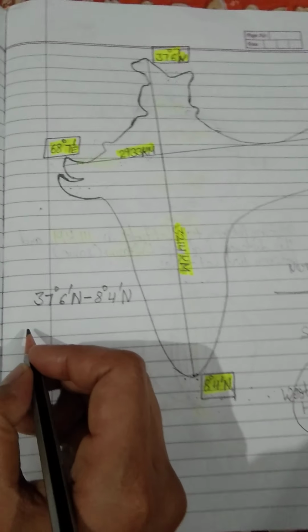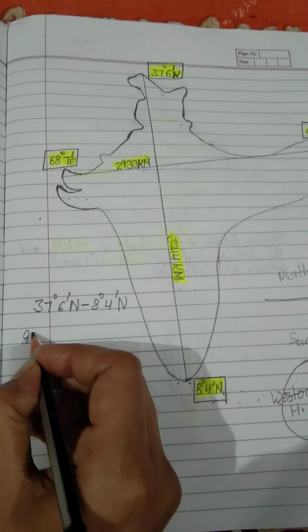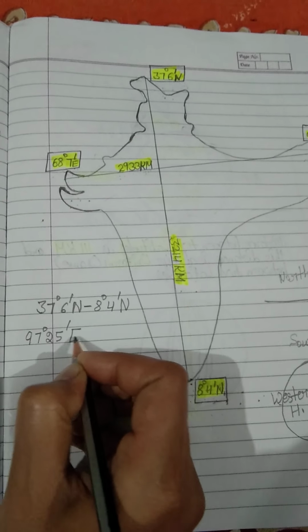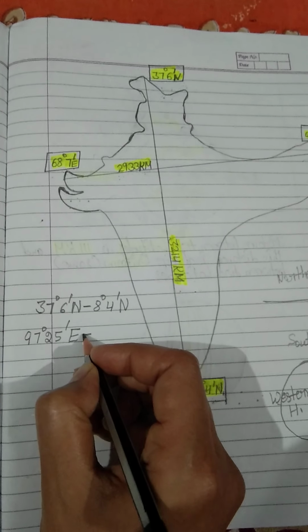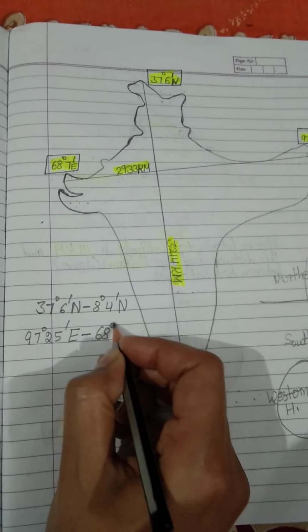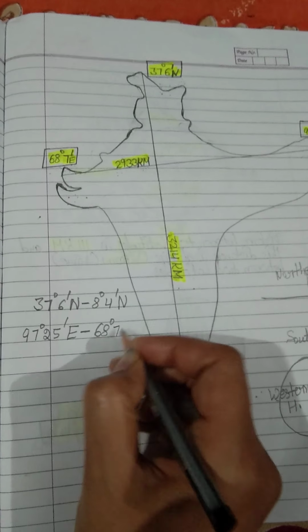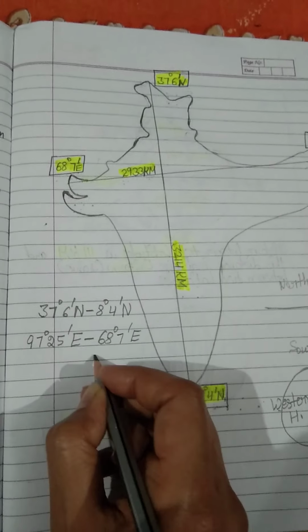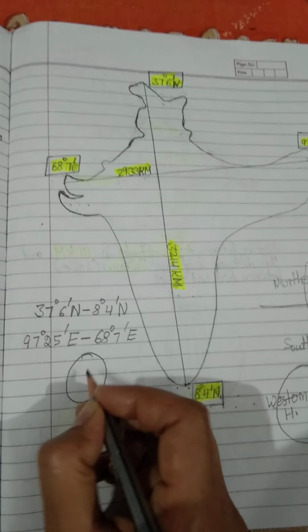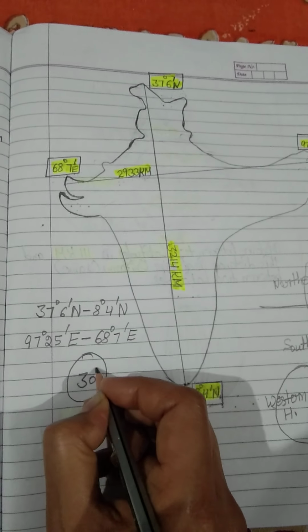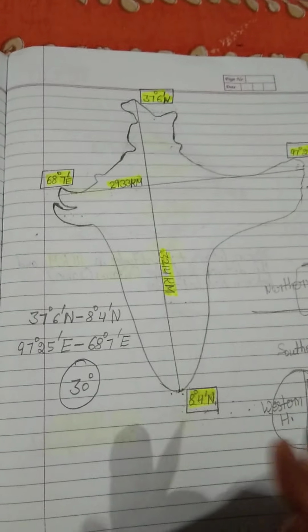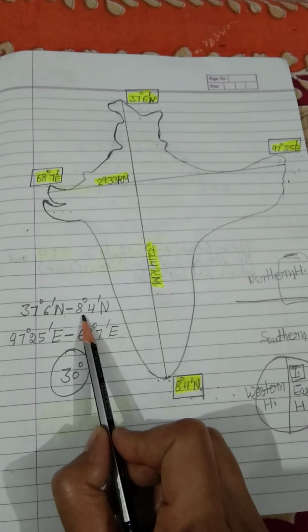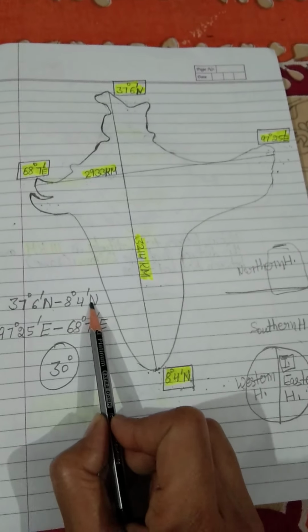And if we subtract 68 degree 7 minute east from 97 degree 25 minute east, nearby you will get the difference of 30 degree.